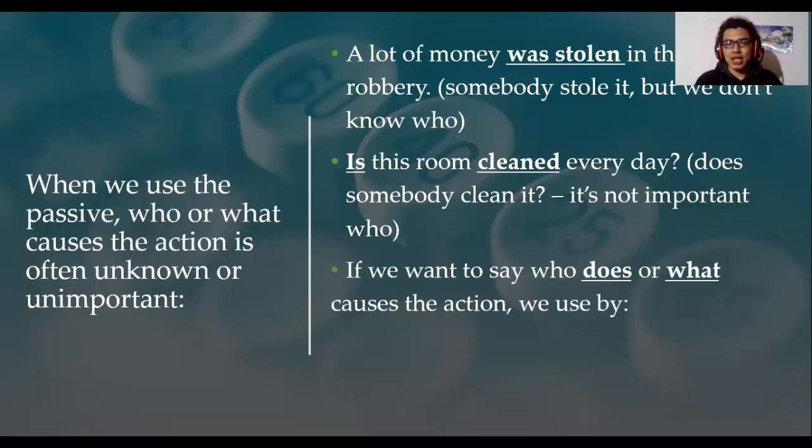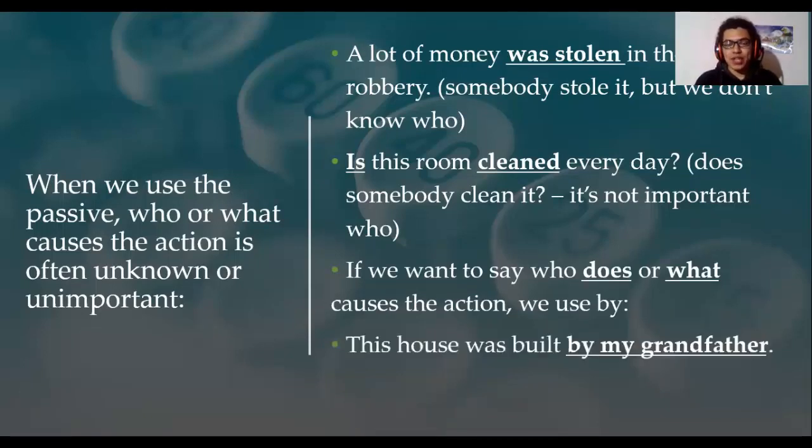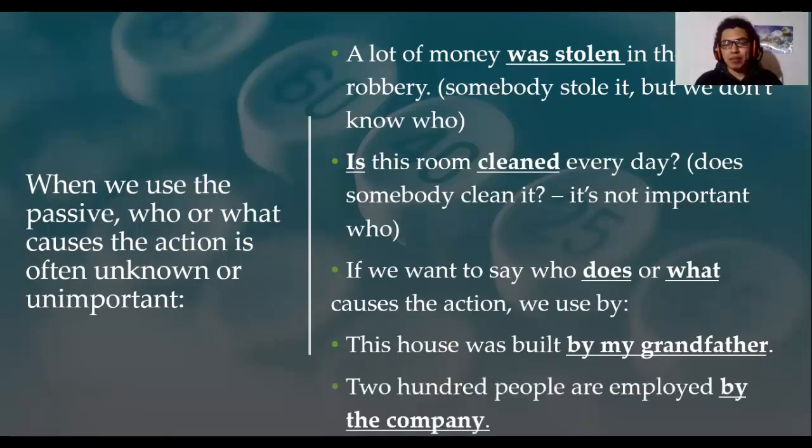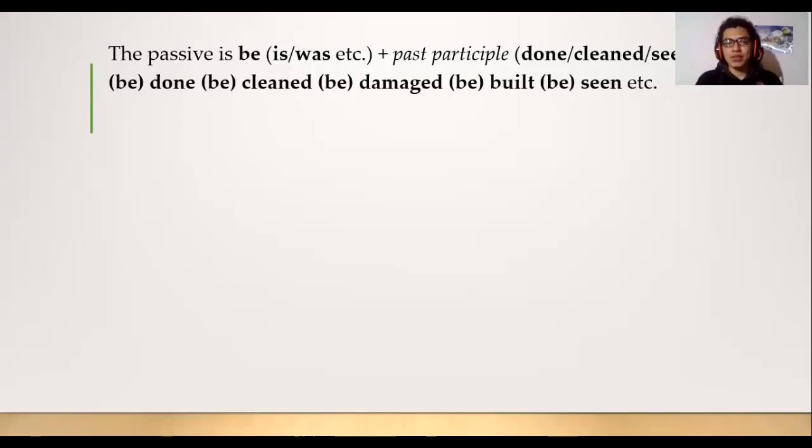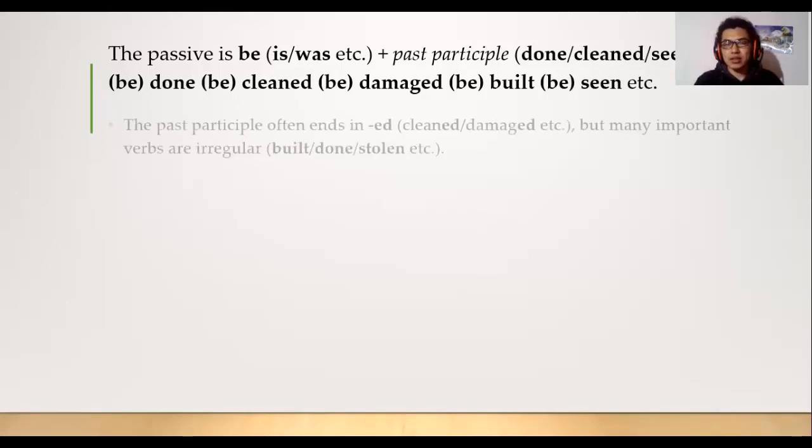If we want to say who does or what causes the action, we use by. For example, the house was built by my grandfather. 200 people are employed by the company. The passive is the verb to be plus the past participle. Clean, done, sing, etc. For example, is done, was done, is clean, were damaged, were built, was built, etc.